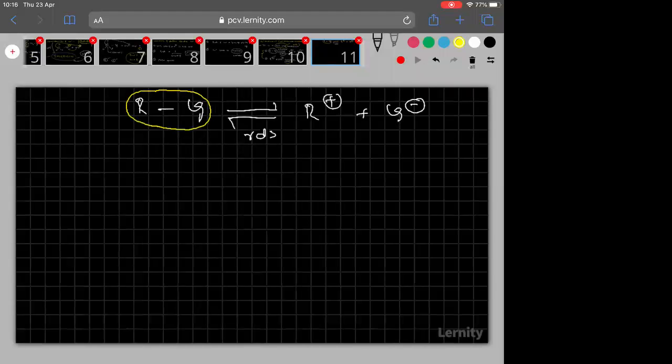Therefore, rate of SN1 is directly proportional to the concentration of the substrate to the power 1. Why power 1? The power is the number of moles, that is called the order. So order of the reaction is 1.